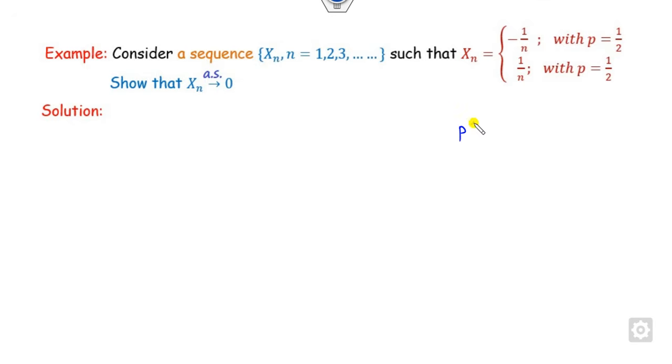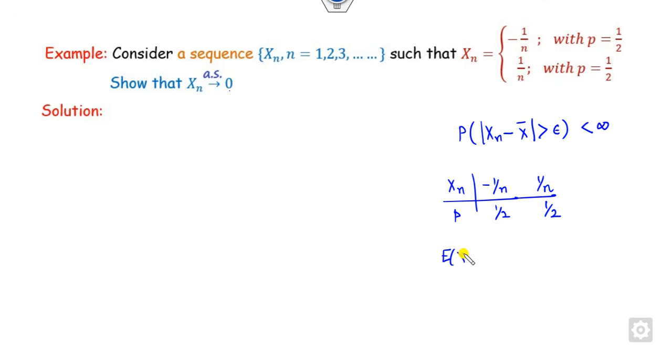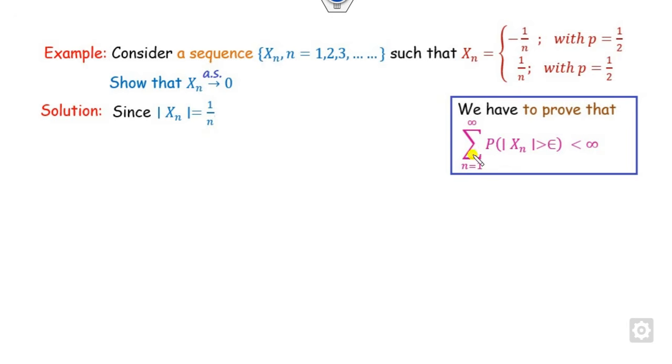Your target is to prove that this sum is finite. Firstly you have to find what x bar is. What is the value of xn? It is minus 1 by n or plus 1 by n, with probability half and half. So can you find the mean of this xn? It is nothing but minus 1 by 2n plus 1 by 2n, which is 0. So I can say this number is 0, and I can assume x bar is this. So your target is to prove for xn minus 0.